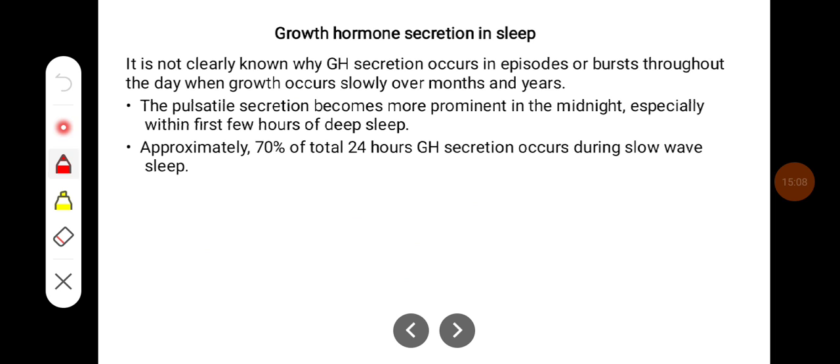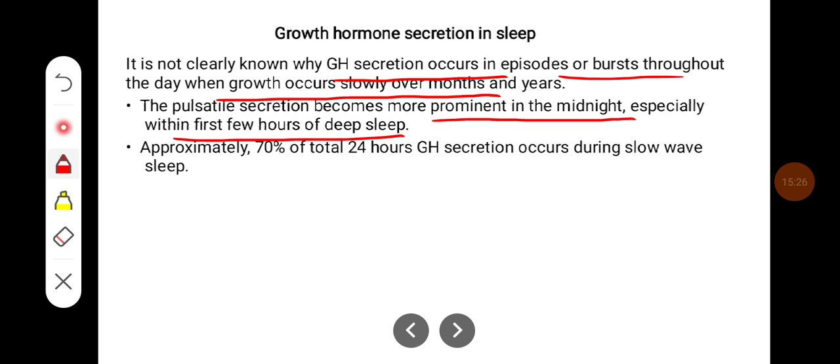It is not clearly known why growth hormone secretion occurs in episodes or bursts throughout the day, while growth occurs slowly over months and years. The pulsatile secretion becomes more prominent at midnight, especially within the first few hours of deep sleep. Approximately 70% of the total 24-hour growth hormone secretion occurs during slow wave sleep.